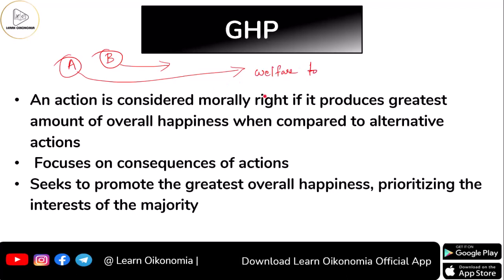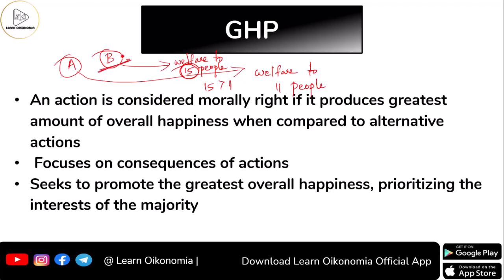to 11 people and B is giving happiness or welfare to 15 people. So just suppose that the extent of welfare that people are getting in this case would be almost the same. So in such case, you could see that B is giving welfare to 15 number of people, and we know that 15 is definitely more than 11. So it's always better to go for alternative B.